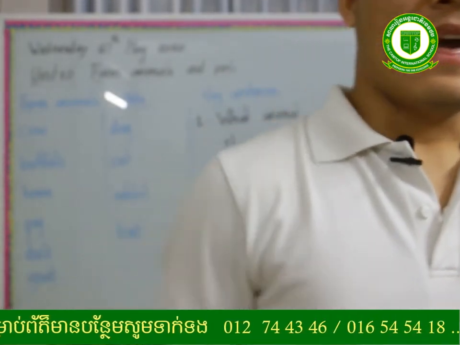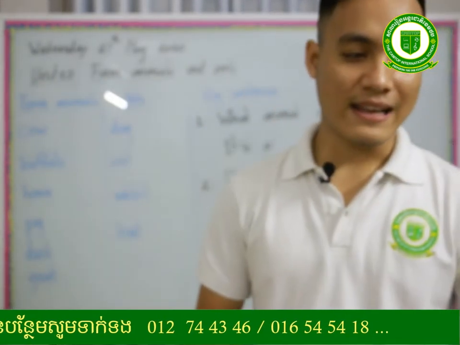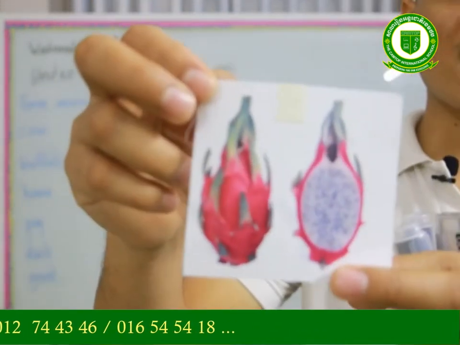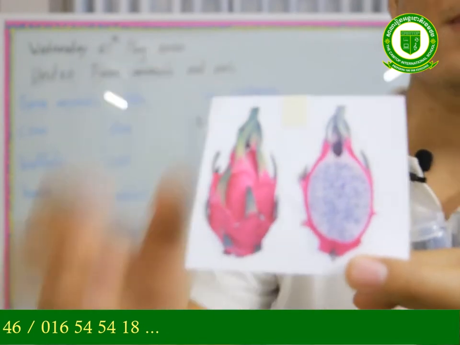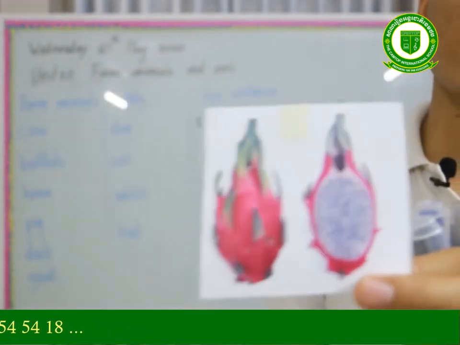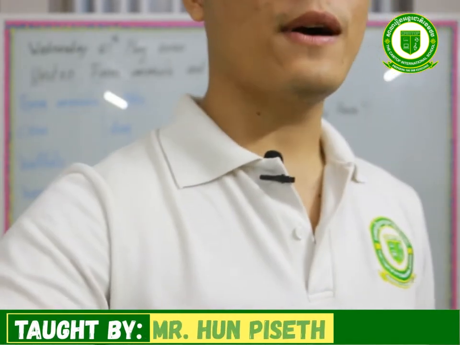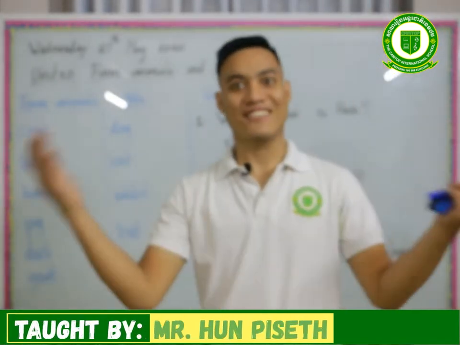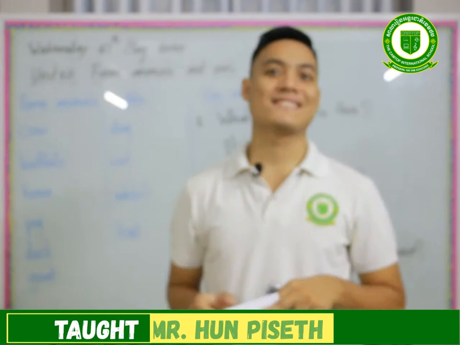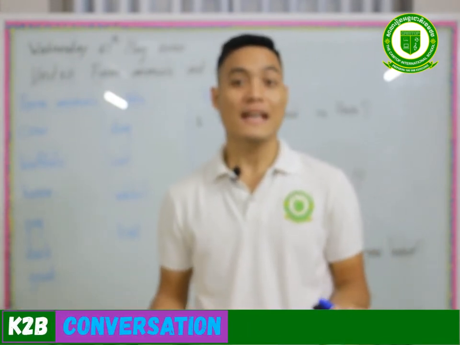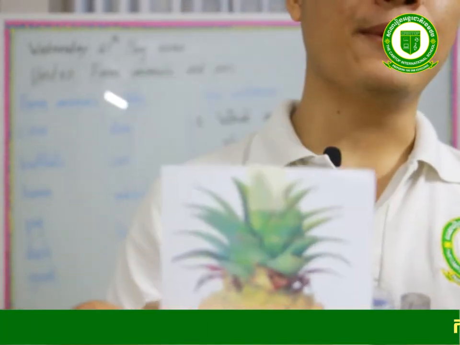Okay. And one more is, what's this? Dragon fruit. Yes, dragon fruit. Very good. One more refers to the fruit that has 100 eyes. Can you guess what fruit? Yes, that one is pineapple.